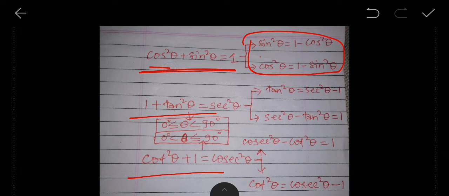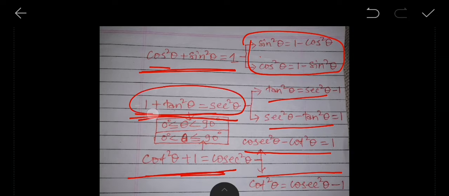So cos square theta plus sin square theta equals 1, then it will give sin square theta equals 1 minus cos square theta, and cos square theta just reversing. Here also, 1 plus tan square theta equals sec square theta. If you reverse it, you will find two more equations, and here also the same. And one more thing: for these two equations, these conditions are applied.